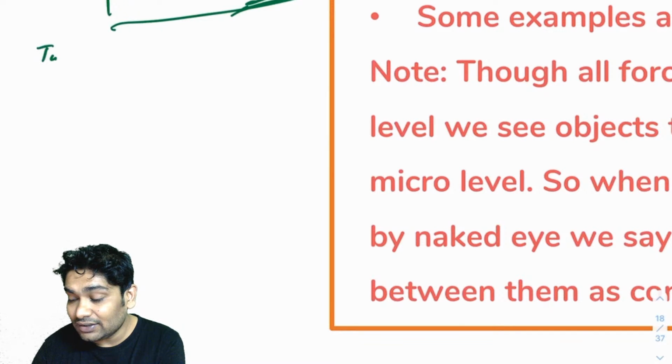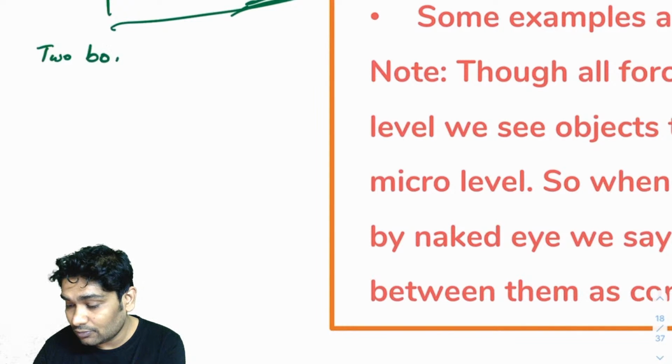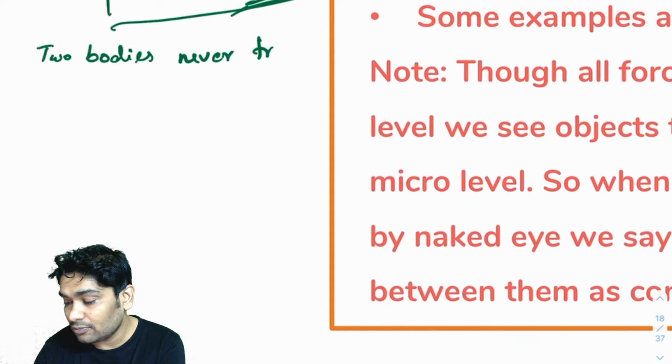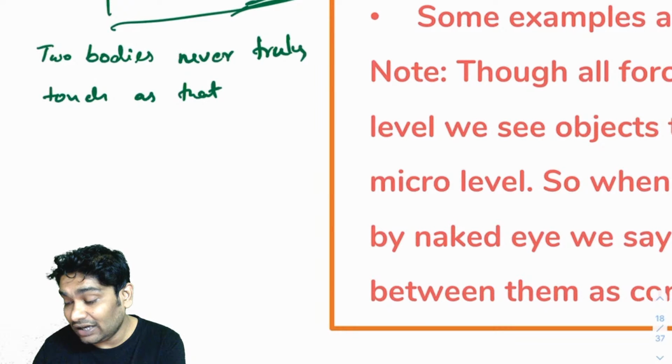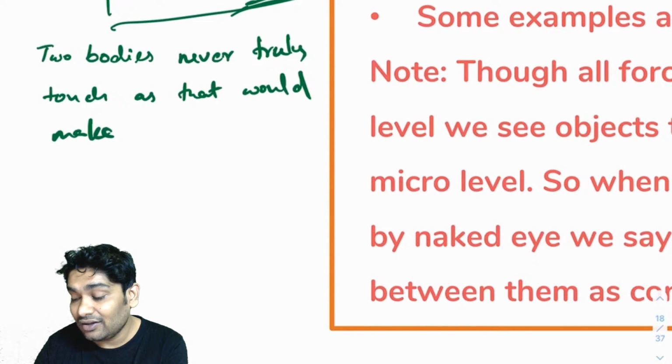So two bodies never truly touch, as that would make the electric forces infinite.